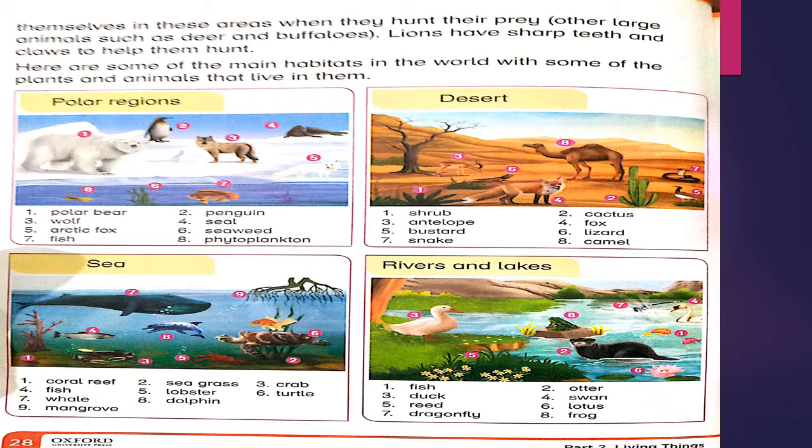In the desert, first of all is shrub, second cactus, antelope, fox, bustard, lizard, snake, camel. In the sea, coral reef, sea grass, crab, fish, lobster, turtle, whale, dolphin, mangrove. River and lakes. First is fish, second otter, duck, swan, reed, lotus, dragonfly, frog.